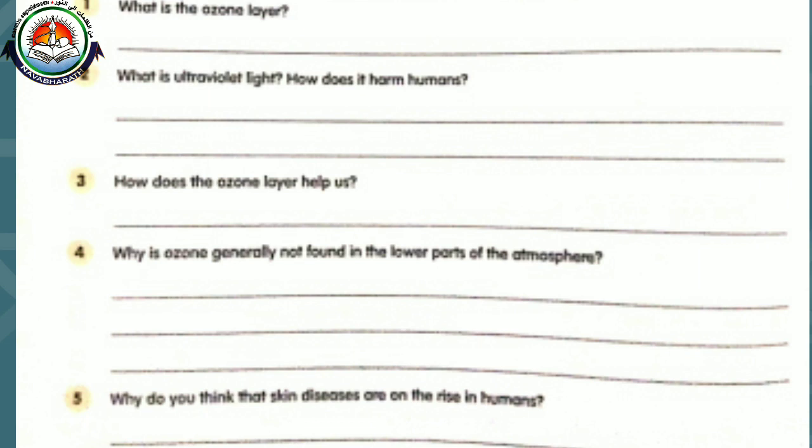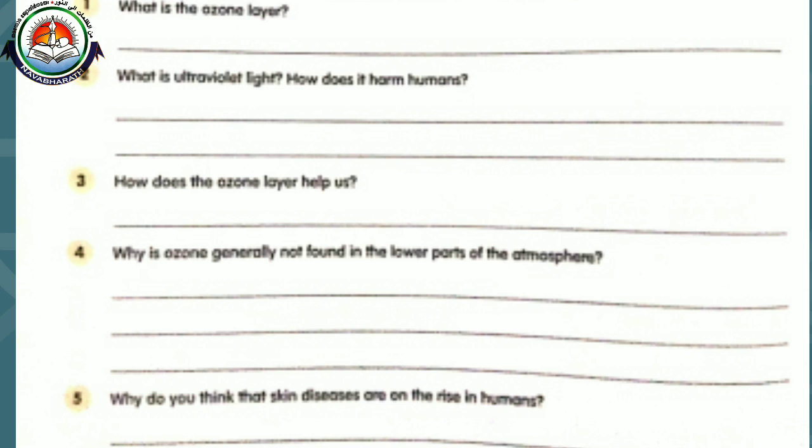Then the third question, how does the ozone layer help us? The ozone layer is like an umbrella on the earth. It protects us from the harmful ultraviolet rays of the sun.